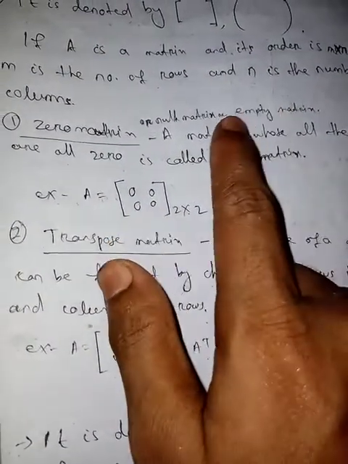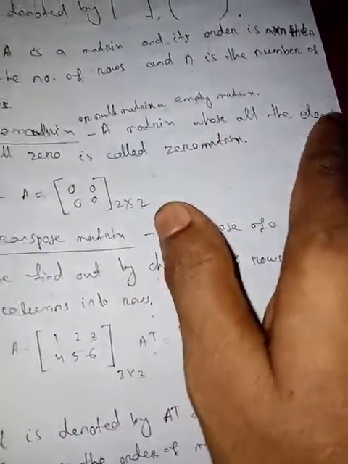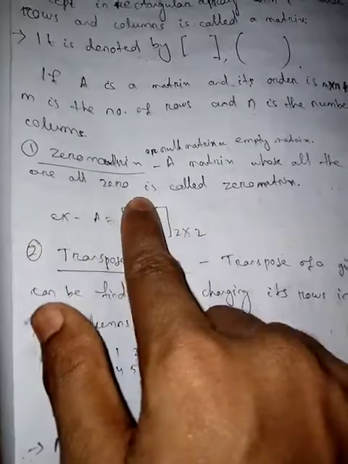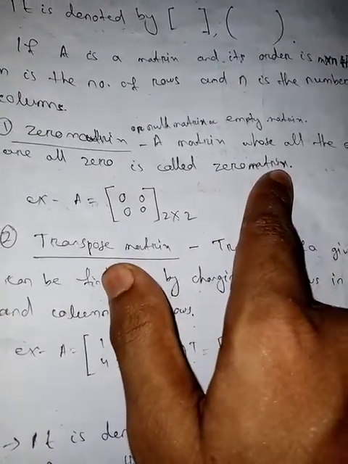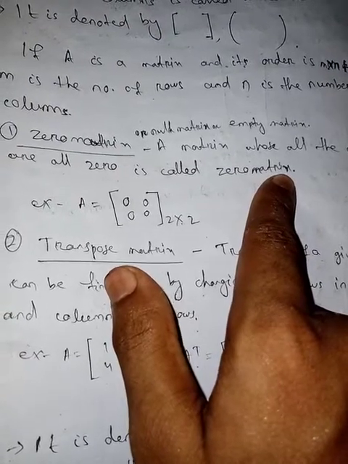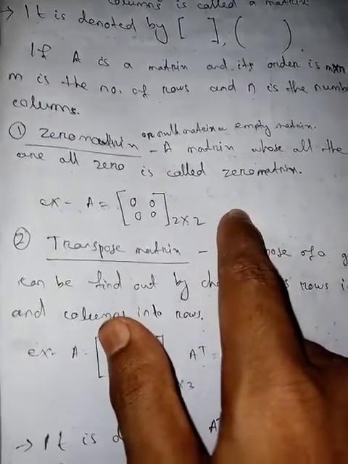Okay, what is a zero matrix? A matrix whose elements are all zero is called a zero matrix. The matrix having elements only zero is called a zero matrix.